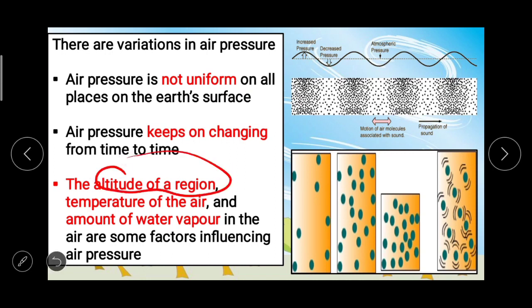Altitude of a region, temperature of the air, and amount of water vapor. Now here in this image you can see the molecules of air. And by this we can understand that air pressure is not uniform on all places on the Earth's surface, and it keeps on changing.